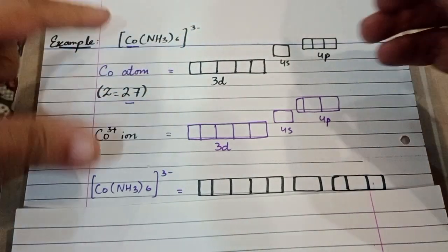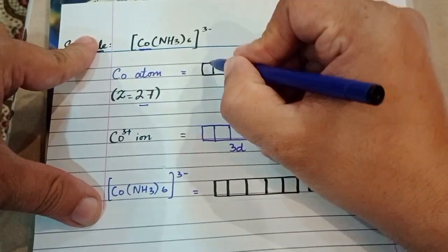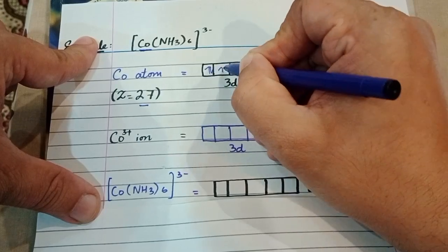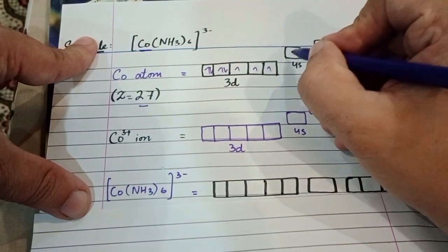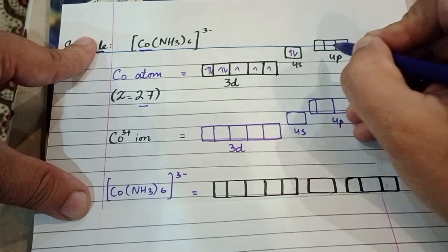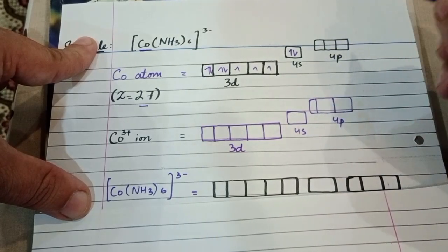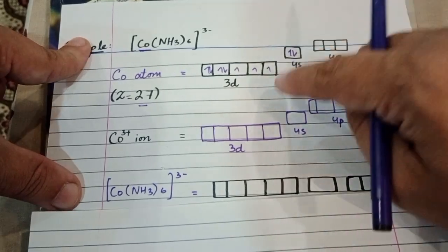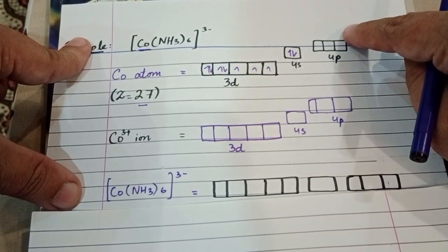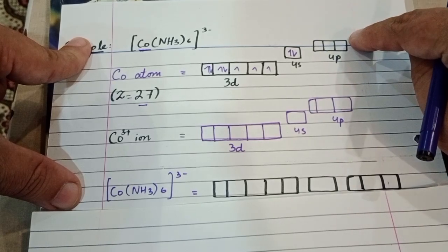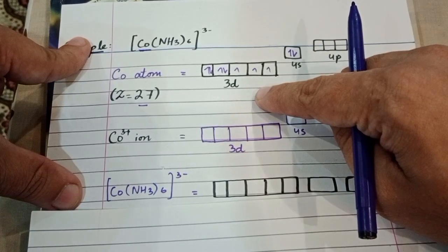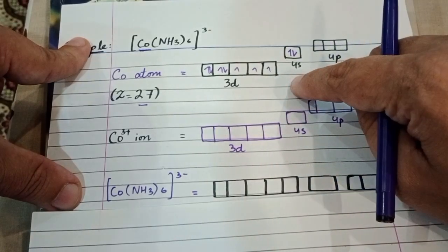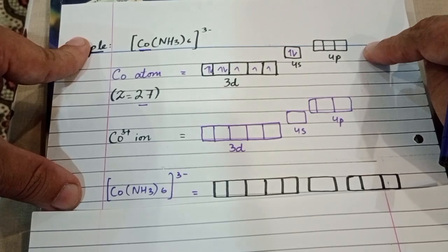So these 7 electrons are placed in the cobalt atom in such a manner that 1, 2, 3, 4, 5, 6 and 7 electrons. Two electrons are present in the 4s orbital and the 4p orbital is empty. You can see I have arranged these orbitals in order of energy. Among these three types of orbitals, the 4p has the greatest energy, so it is written on the upper side. The 3d orbitals are on the lowest side compared to 4s and 4p, because 3d has the least energy of these three types of orbitals.